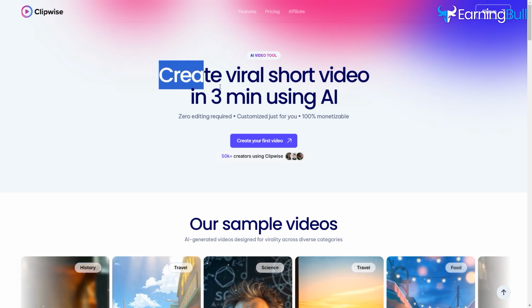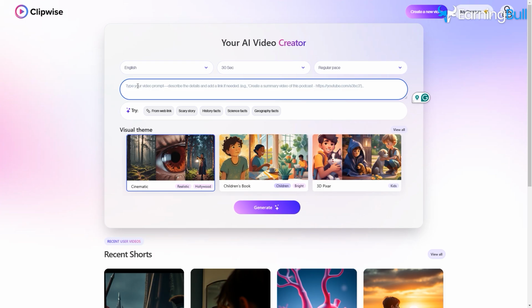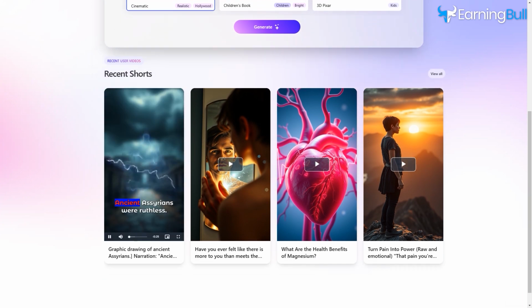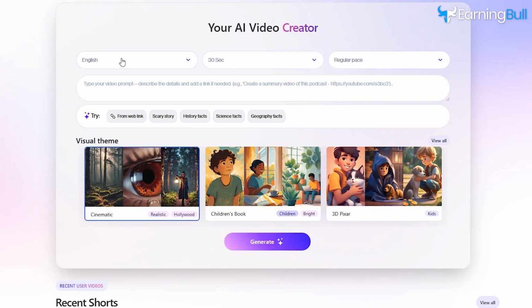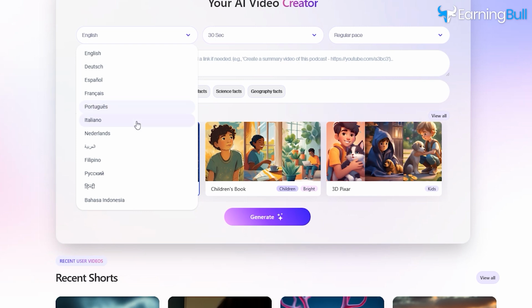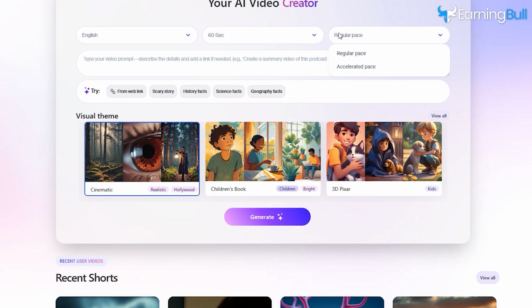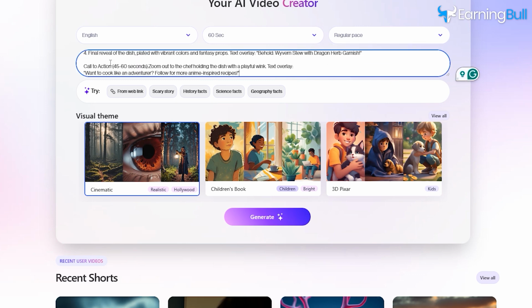This tool takes all the stress out of video creation. Imagine you have an idea or even a blog article you like. You can just drop it into Clipwise and it'll generate a fully customized video for you in minutes. Here's how it works. First, you pick your language. Clipwise supports many popular languages, so you're not limited. Then, you set the video length, type in your idea, or upload a link, and let the AI work its magic. It even suggests creative ideas if you're stuck.